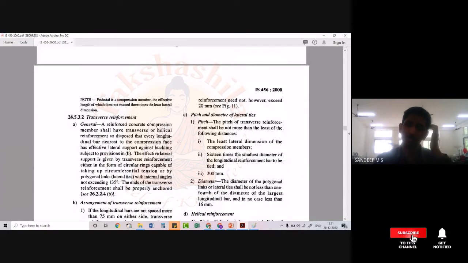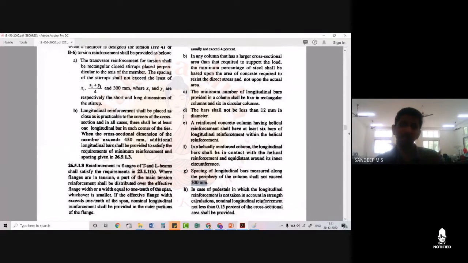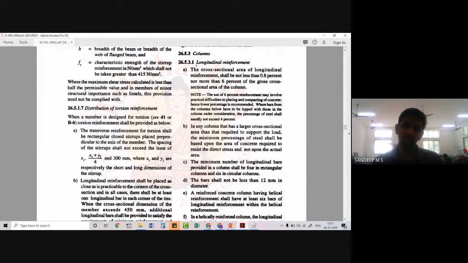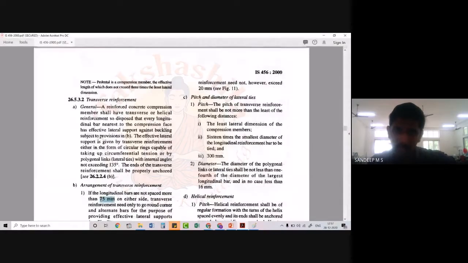Now moving on, till now we have discussed the longitudinal reinforcement. We were discussing the main reinforcement that we should provide in the column, and what the restrictions are: the maximum percentage of steel that can be provided, the minimum percentage, the minimum diameter, and the minimum number of bars provided in circular as well as rectangular columns, and some more details we have already seen. Okay, so what we have to focus on right now is the pitch and diameter of the ties.